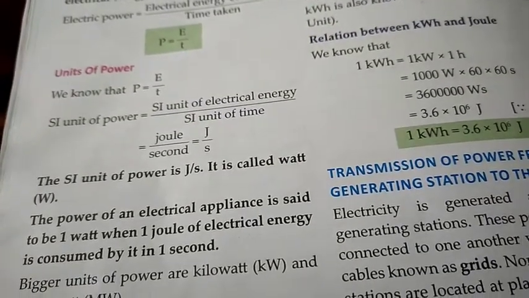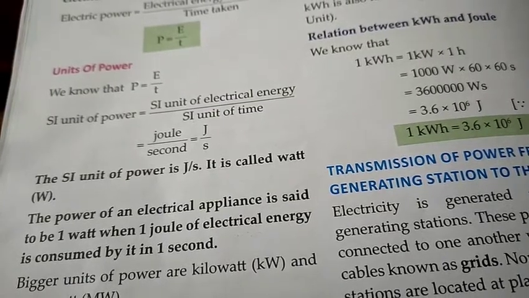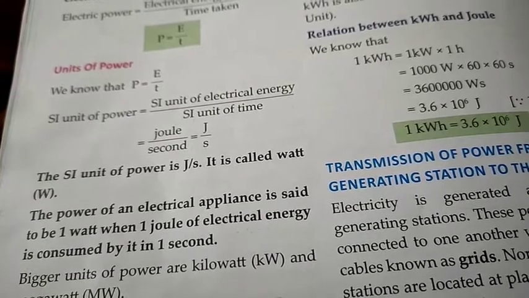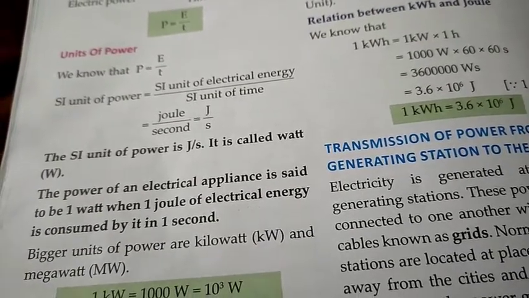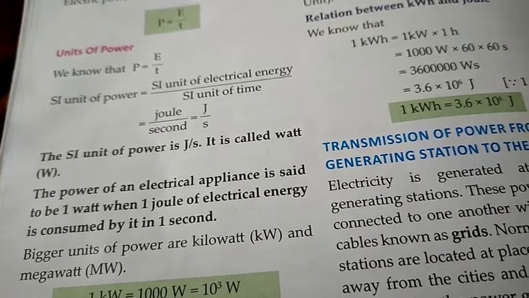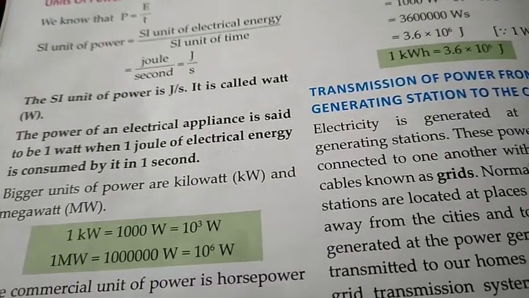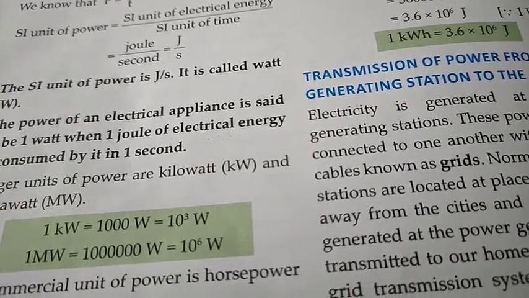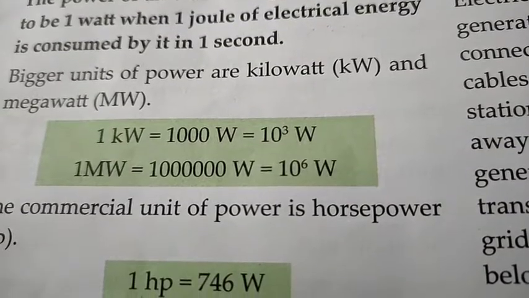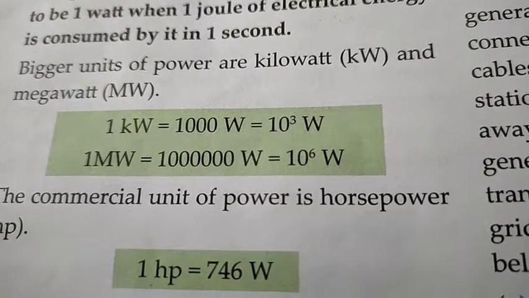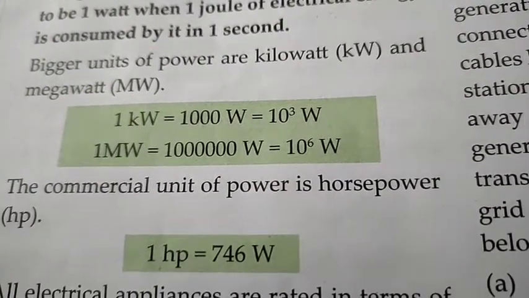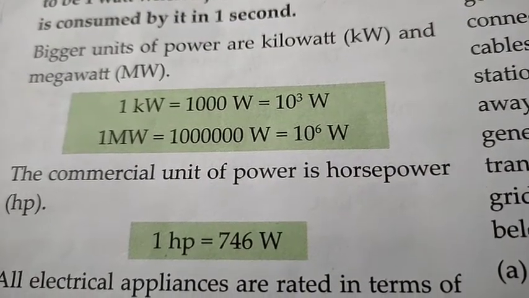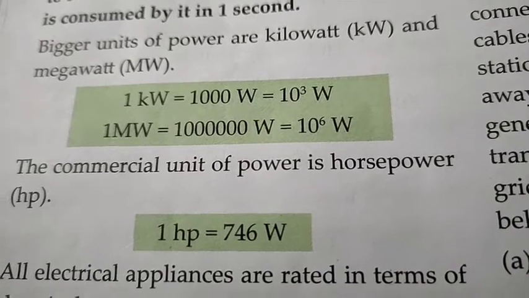The power of an electrical appliance is said to be 1 watt when 1 joule of electrical energy is consumed by it in 1 second. Bigger units of power are kilowatt, kW, and megawatt, MW. 1 kilowatt equals 1000 watt, that is 10 raised to the power 3 W. 1 megawatt equals 10 lakh watt, which is 10 raised to the power 6 W. The commercial unit of power is horsepower, HP, and 1 horsepower equals 746 watt.